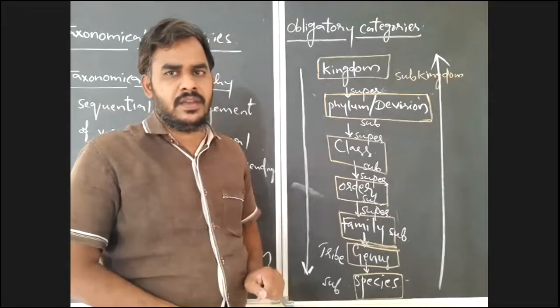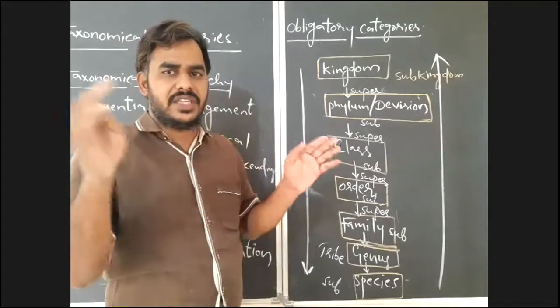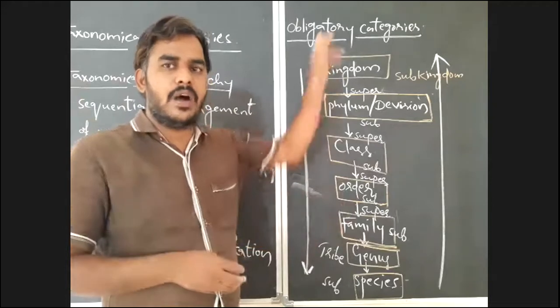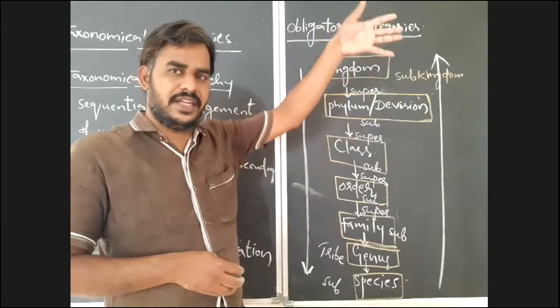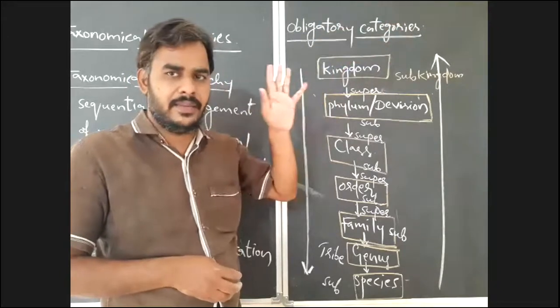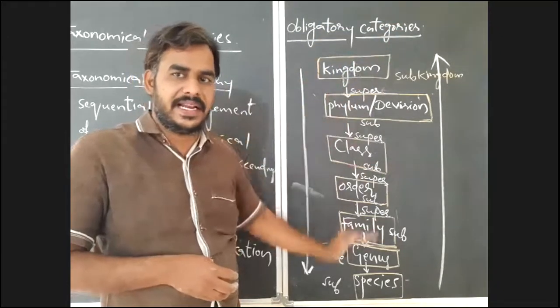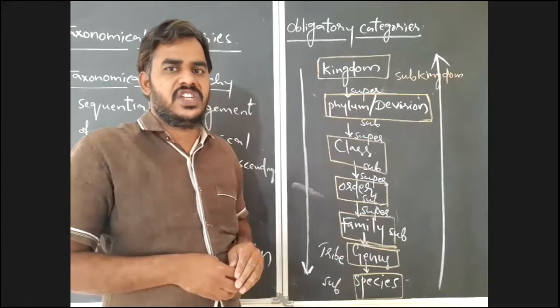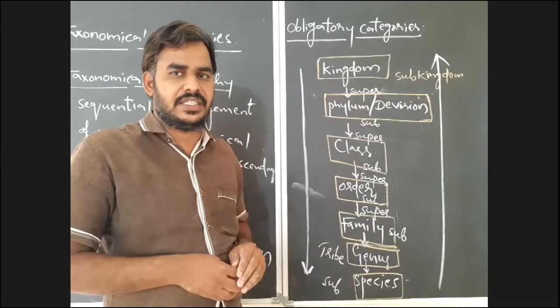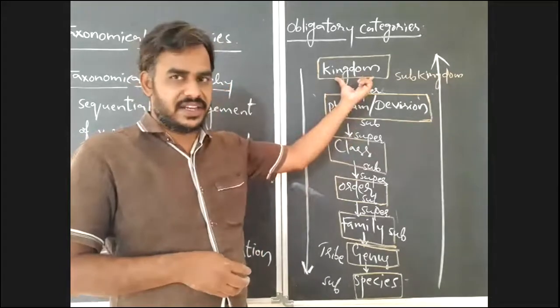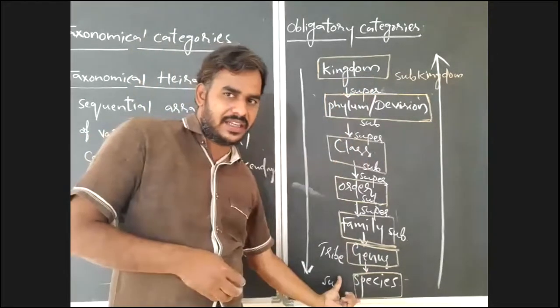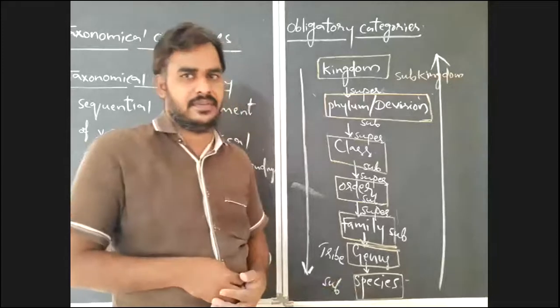Species. I am telling about the obligatory categories only; there are some other units of classification, which we will discuss later. Kingdom is the largest category and species is the smallest category.